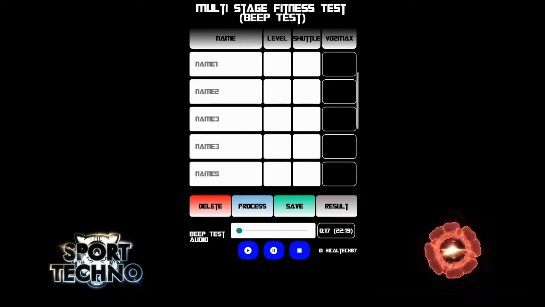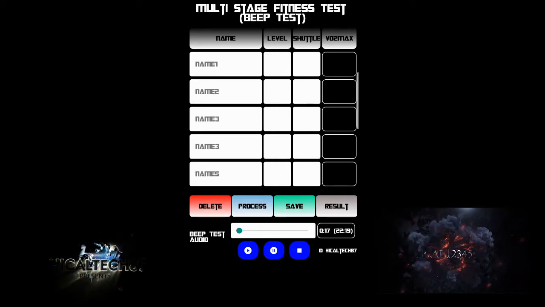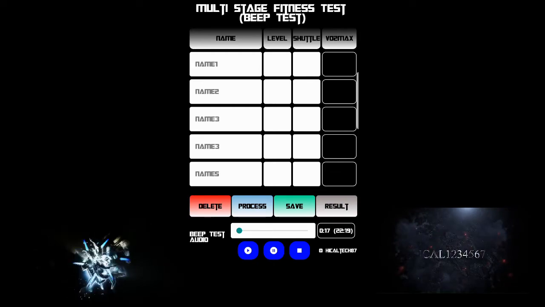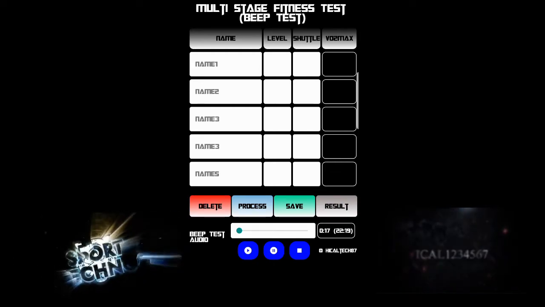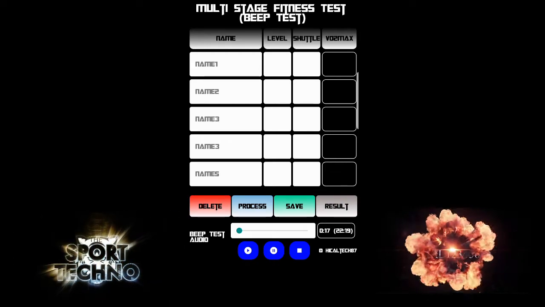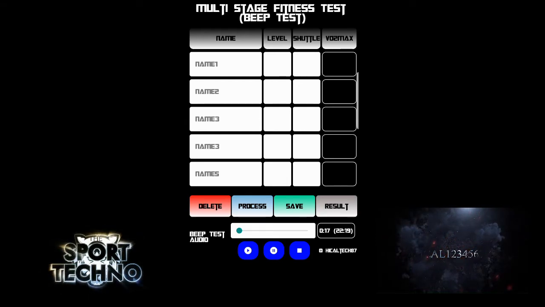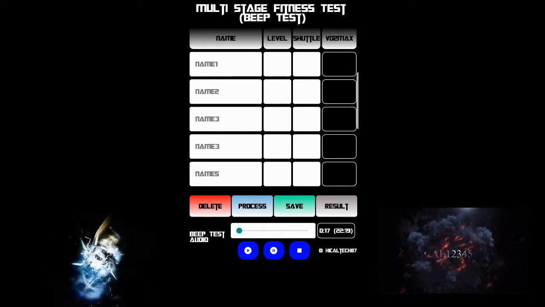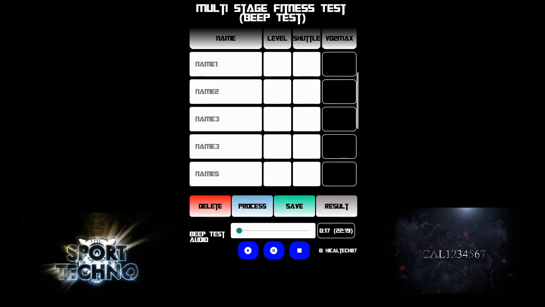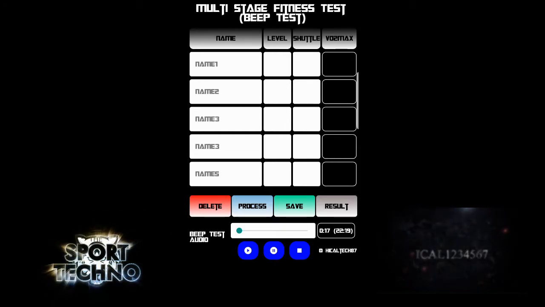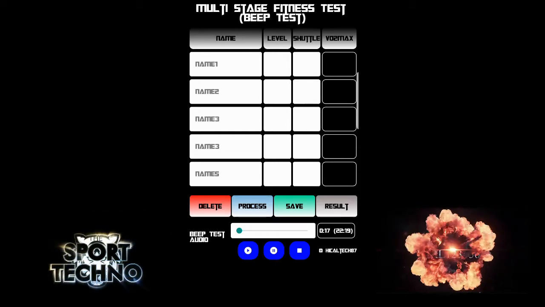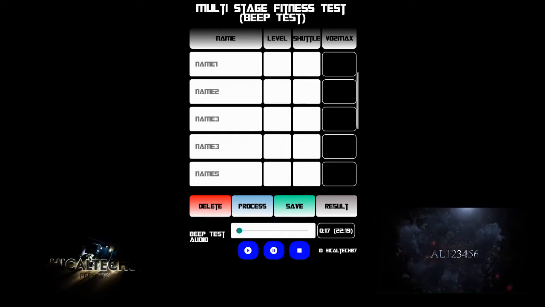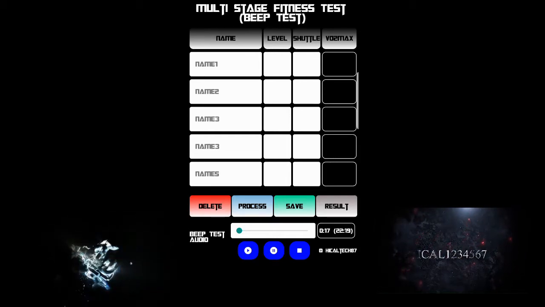It means start level 1, 1, and in the test you will run a distance of 20 meters, and then from point to point they need to get there before the beep sound appears again.